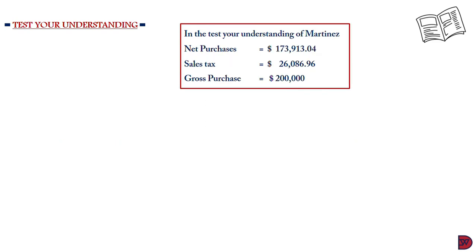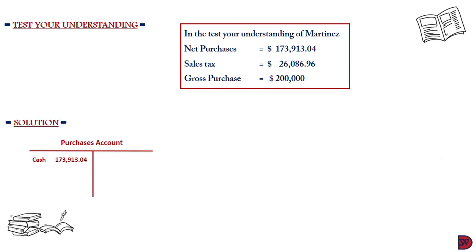Let's look at the entry for purchases. We'll also pick the solutions in the case of Martinez. In that example, the net purchases was $173,913.04. The sales tax was $26,086.96. The gross purchase was $200,000. So we open the purchases account, we debit it in the name of cash, assuming we paid with cash, with $173,913.04. We close it by putting a statement of profit or loss, which will be transferred to that account.